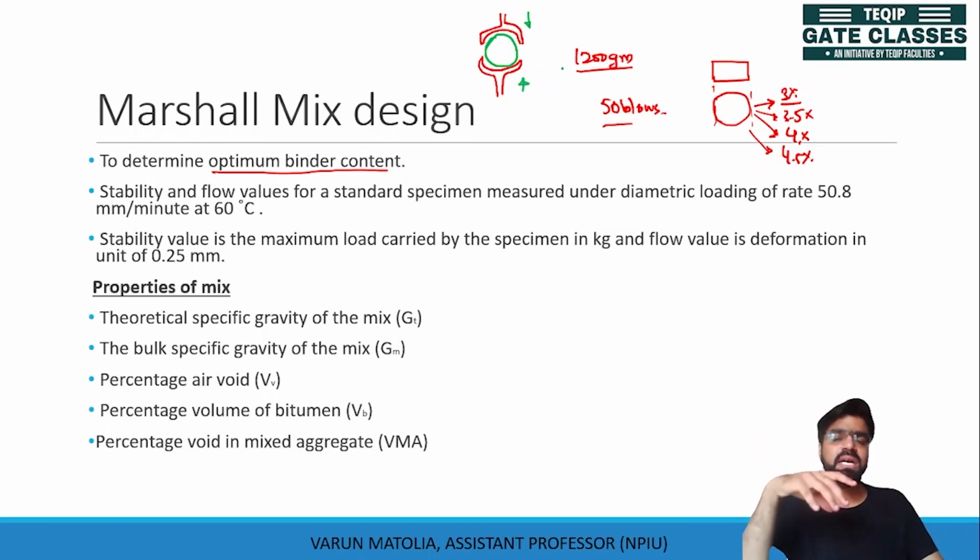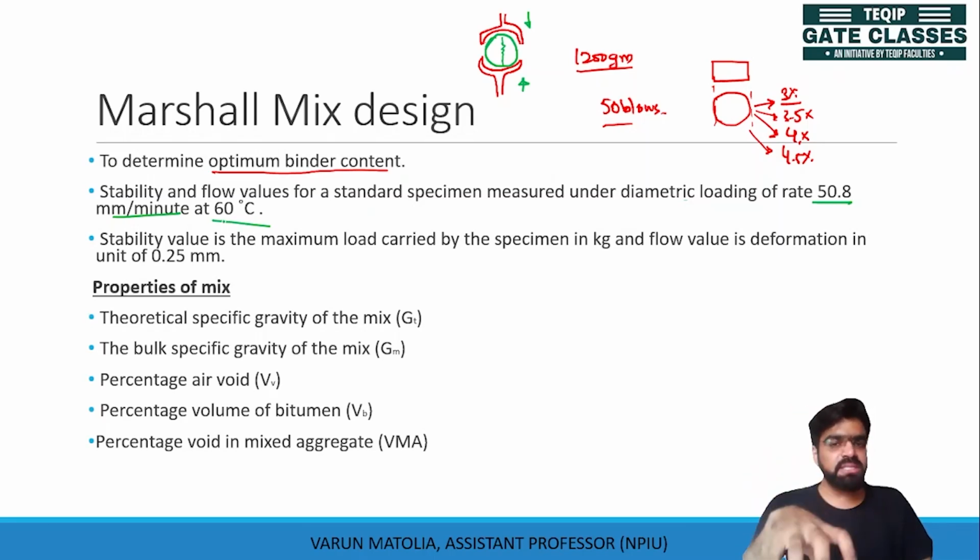Now these jaws are allowed to compress or apply load on this specimen diametrically. This mold is loaded at a rate of 50.8 mm per minute. Means this is a strain control test, and this test is done at 60 degrees Celsius. Means for some time this mold is submerged in water at 60 degrees Celsius, for 3 to 4 hours, then this test is done.